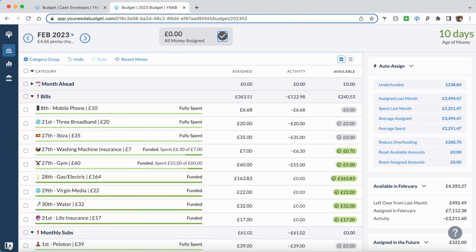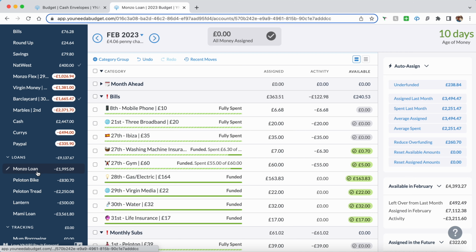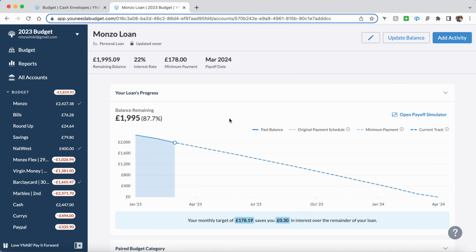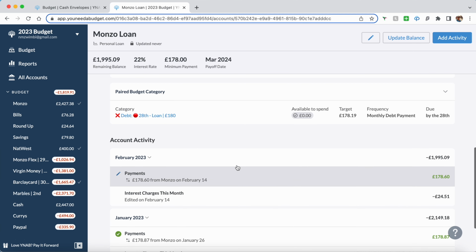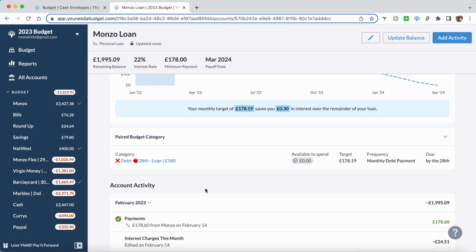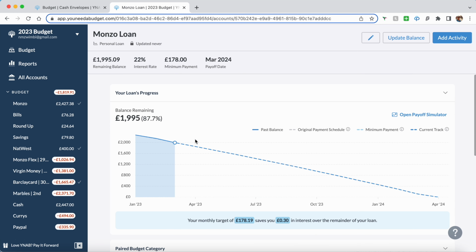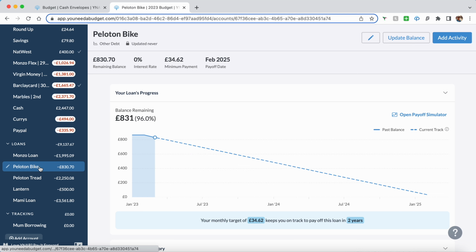And I also have my debts in here, so that's my loans, and I really like the way YNAB handles the loans. I can see when I'm projected to pay it off, and if I make any additional payments, I can see how early it'll bring me, and it tracks all the payments that I make.